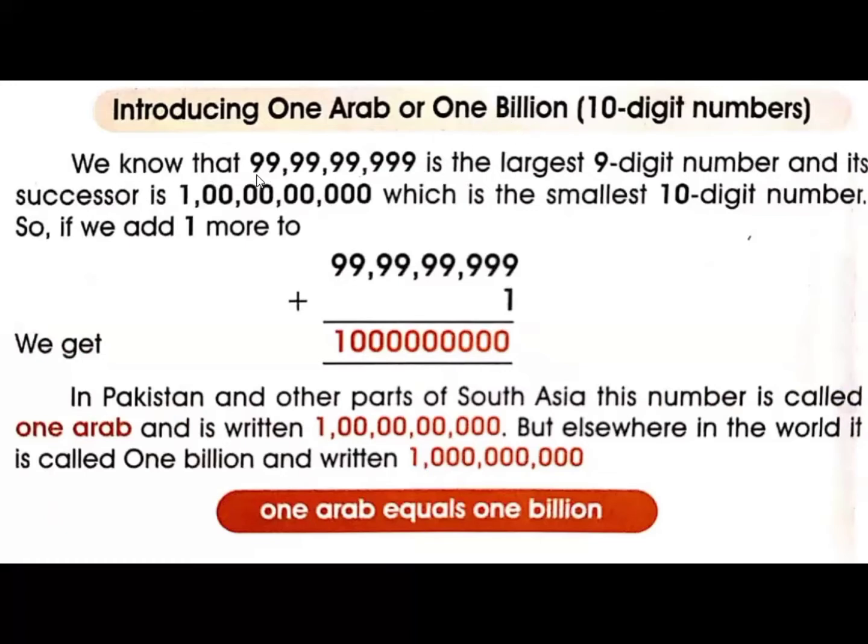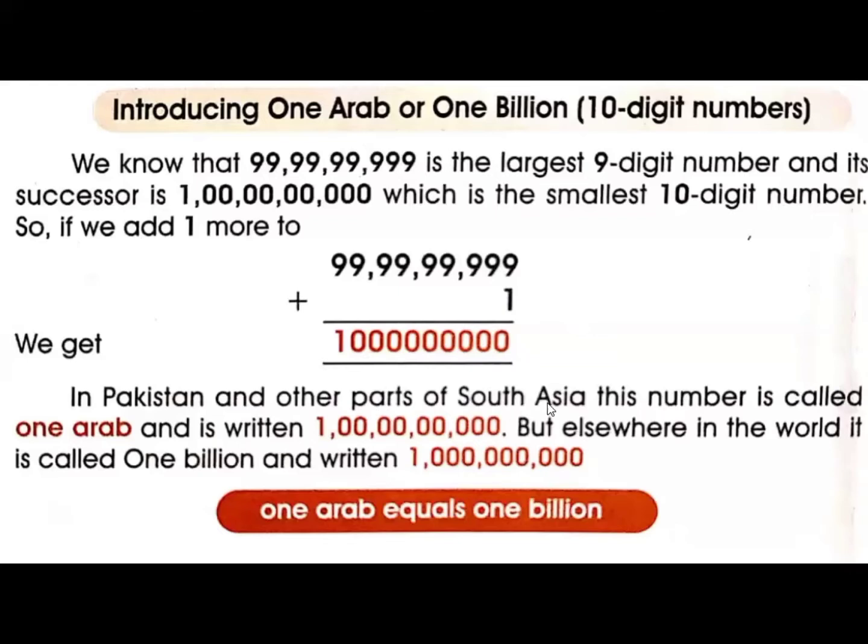We know that 99 crore 99 lakh 99,999 is the largest 9-digit number. If we add 1 to this number, it will become 1 Arab. This is a 10-digit number. In Pakistan and other parts of South Asia, this number is called 1 Arab.